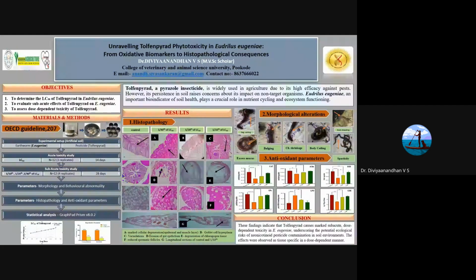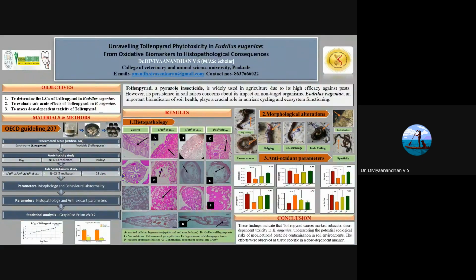To find out the LC50, the study ran for 14 days, and for each dose we had 3 replicates. In each replicate there were 12 earthworms, and based on that we derived the LC50. Then the subacute toxicity study was conducted with 4 replicates, each replicate having 12 earthworms, and the study ran for 28 days.